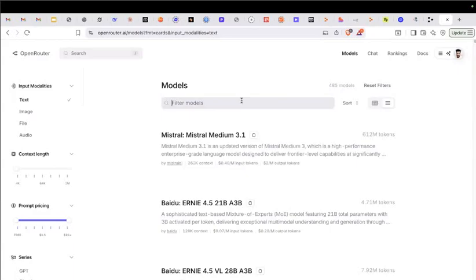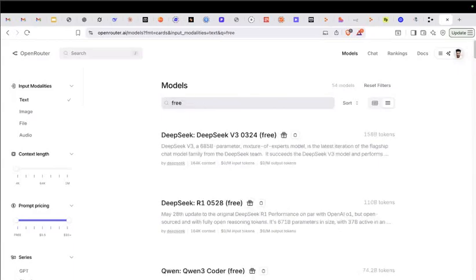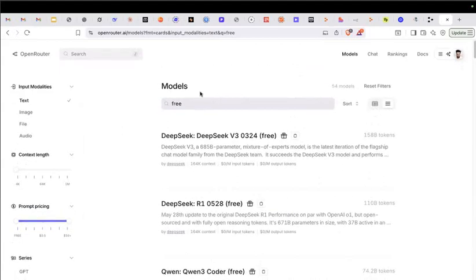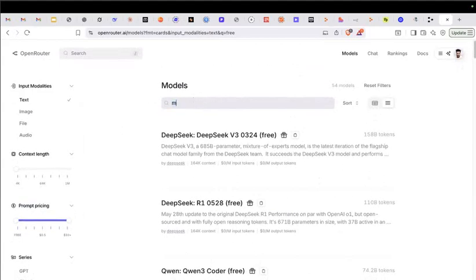When I say open source, that means free models, right? If I type free, you will get all the free models. Like DeepSeek is free, right? Qwen is free. All these are free models. I mean, people don't know about the Microsoft free model.